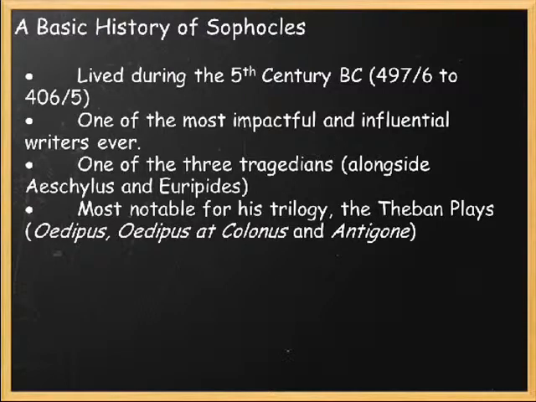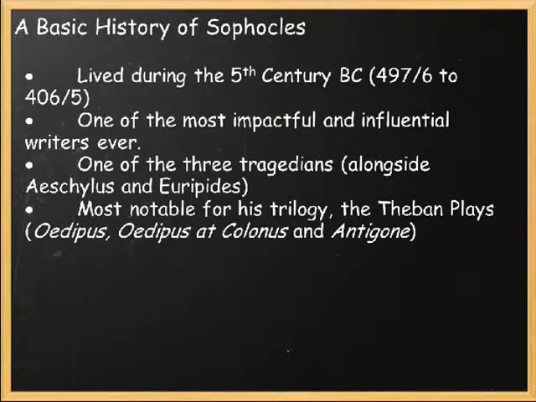First off, I'm going to start off by talking about Sophocles and the basic history of Sophocles. Sophocles lived during the 5th century, where we don't have the exact date of when he was born and when he died, but we do know it's somewhere around 497, 496. That's when he was born, and he probably died sometime around 406, 405.